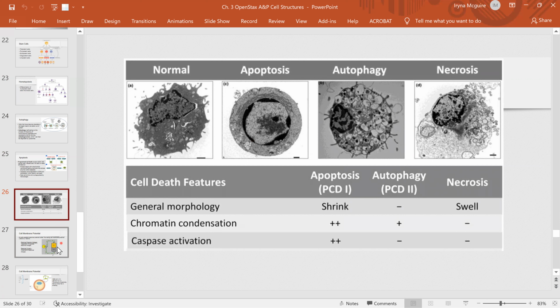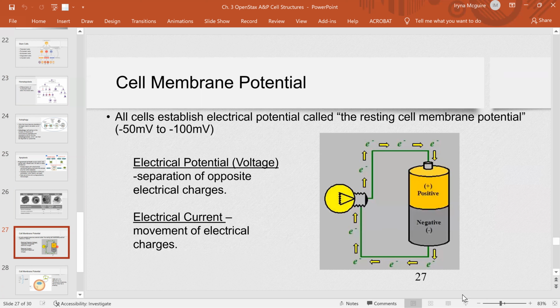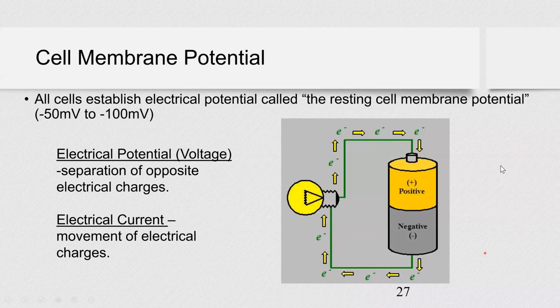Okay, and there is one more topic we want to cover in this chapter, and it's called cell membrane potential. Now, before talking about cell membrane potential, let's just look at something that is very familiar, a battery, right? If you have a battery, you know that your battery has voltage, right?